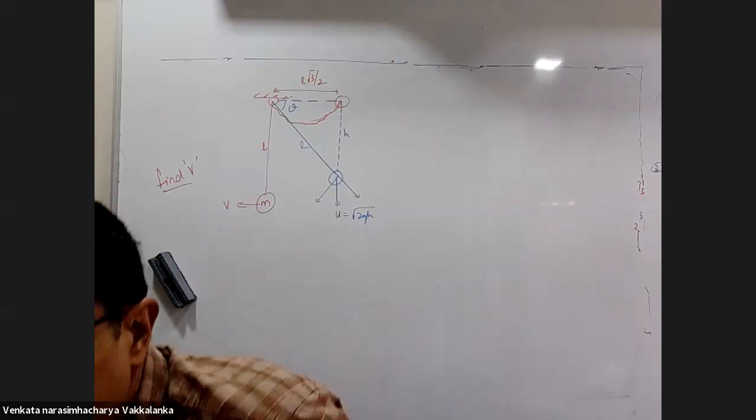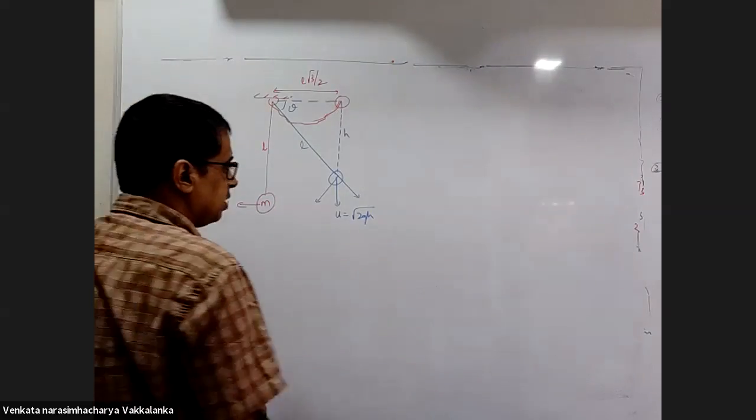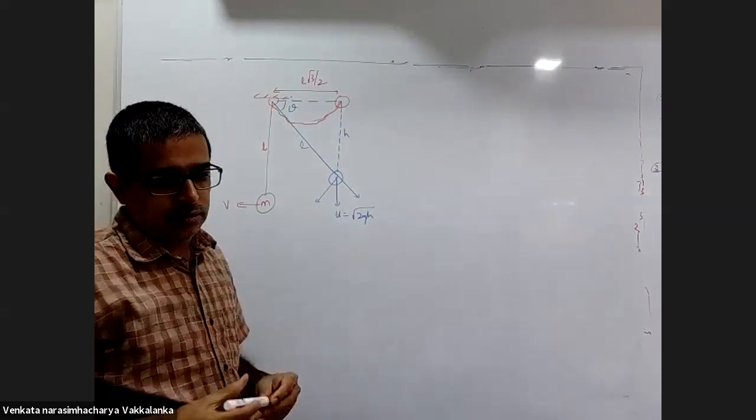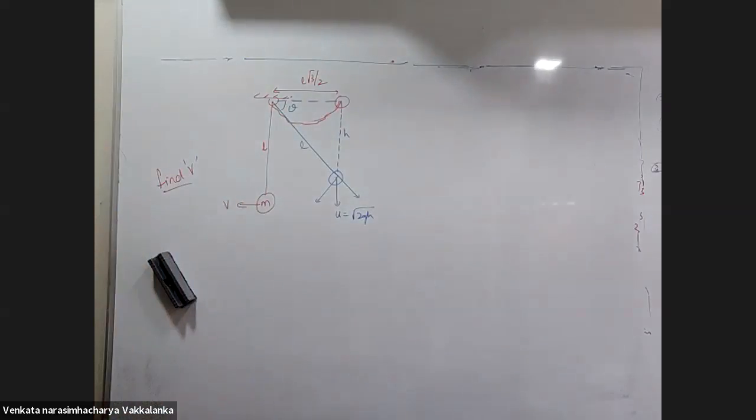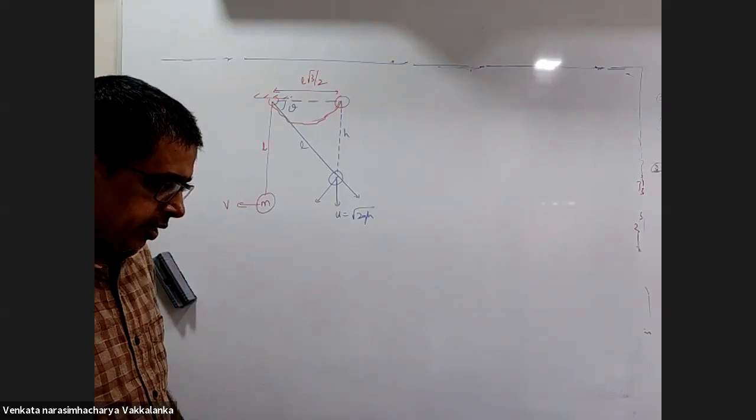Sir, root 6, 3gl. Wait, let us see. I don't remember the answer. So 30 seconds. Okay, I'll wait for 1 more minute. Do it.